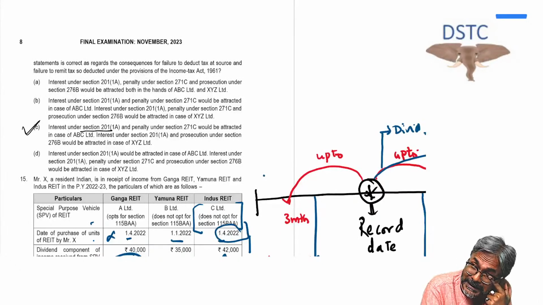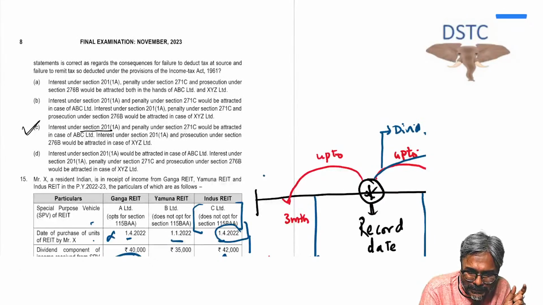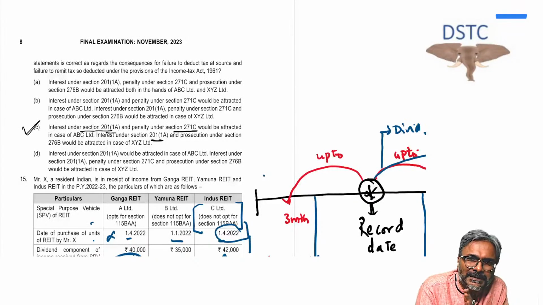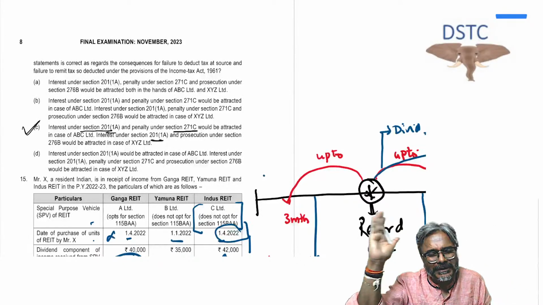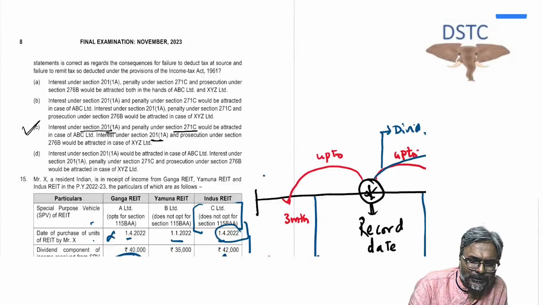In section 201, in fact, the same thing happened at that stage also. Interest and penalty under 271C will be attracted. There will not be any penalty on this one because the TDS has been deducted. Yes, students, if you recall, this same goof up happened that time also. Question 14, students, it is C.